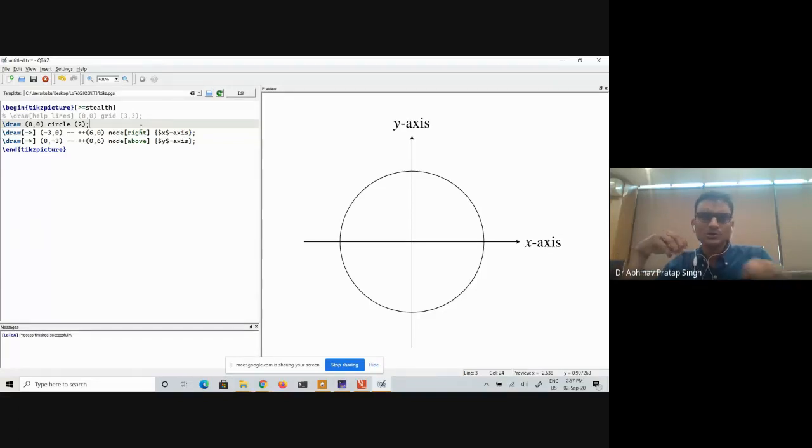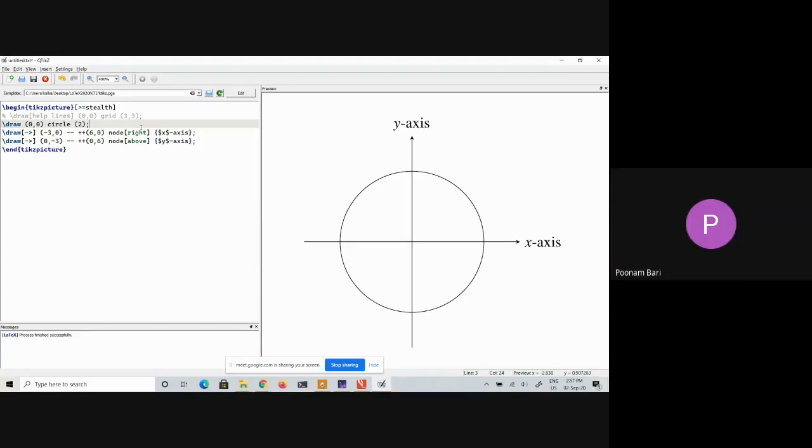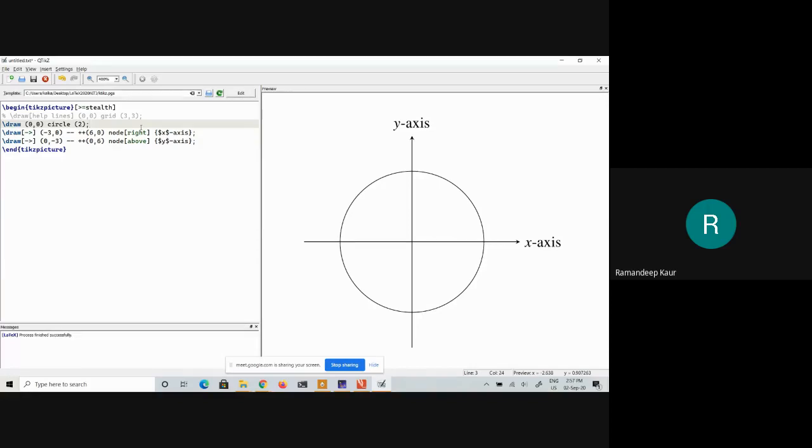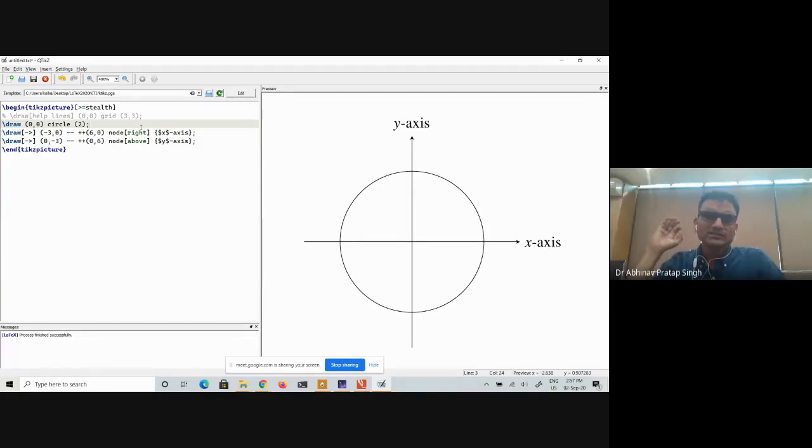because what you want to do is write the command and see the output right away, whether what you have done is correct or not, or whether it is looking good or not. That is why I said that this software will help you a lot. Okay. Sir, after typing you simply press enter to run? No, it is running by itself.